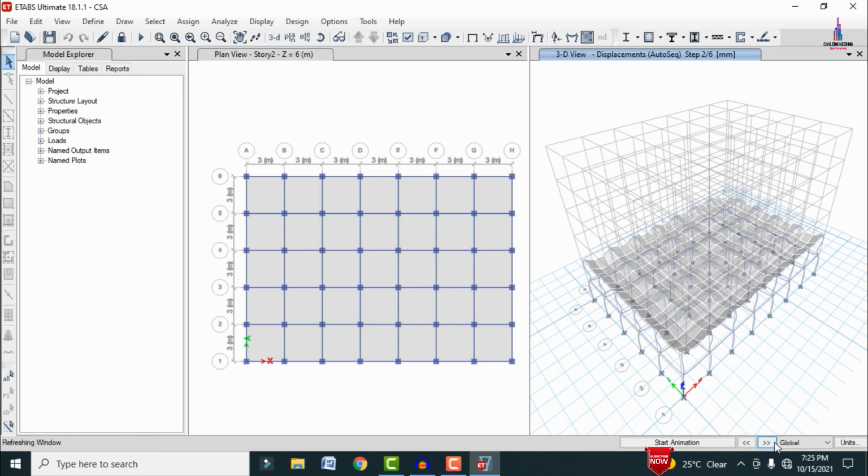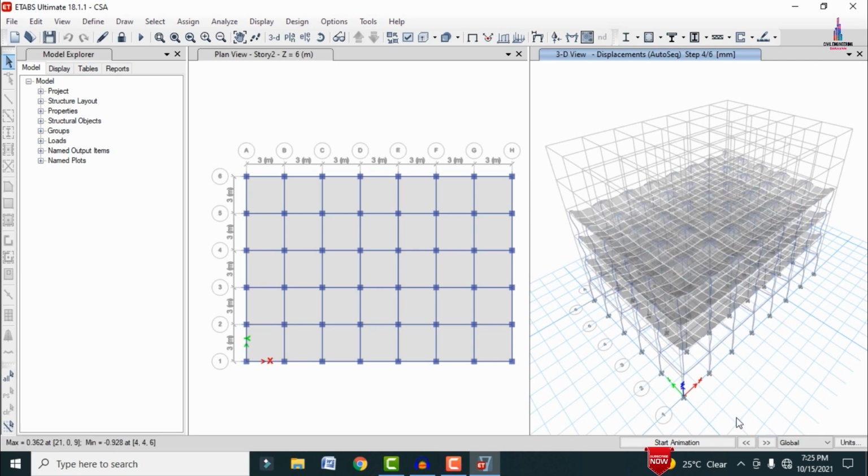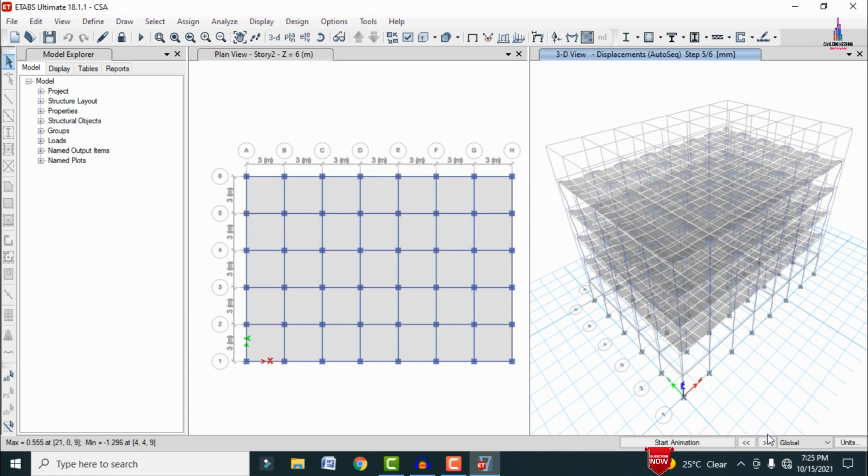So again, in the same process, you can select the third story here like this. Again, in the same process, we have to see the results related to the fourth story. Select this respective option so that it will load the results for the fourth story. Again, I am selecting the fifth story option here like this.